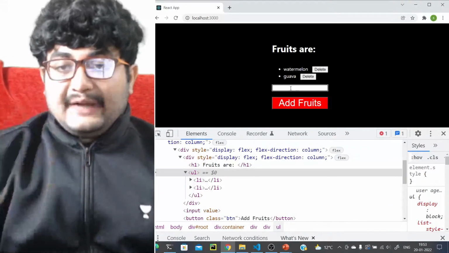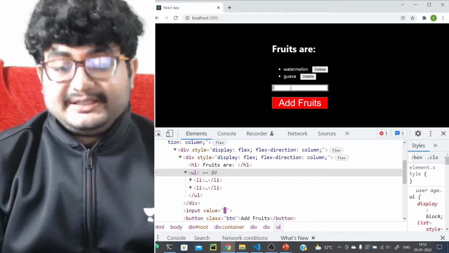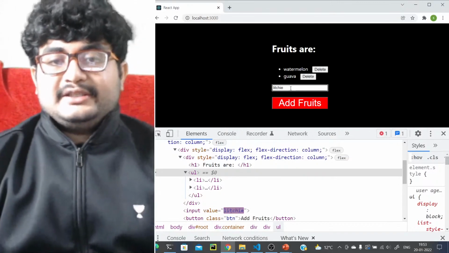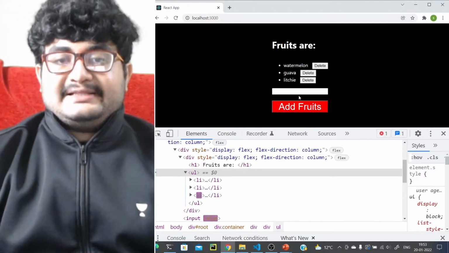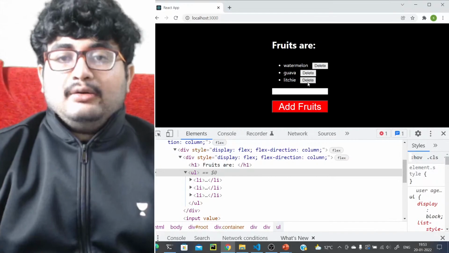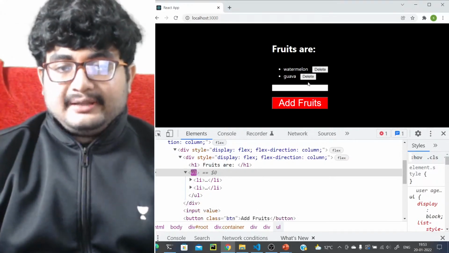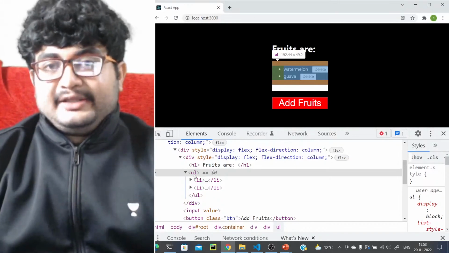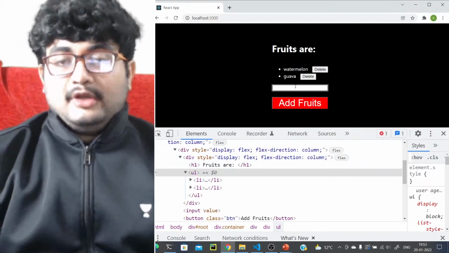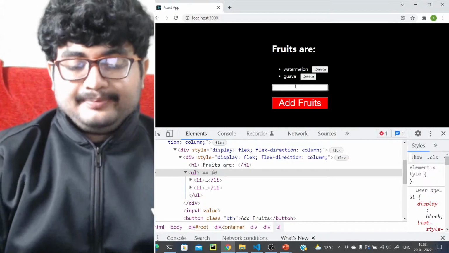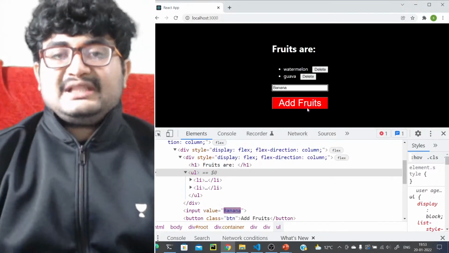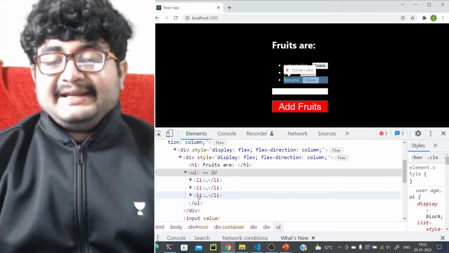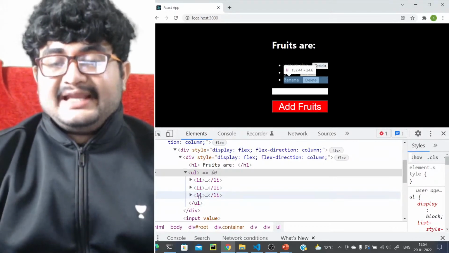So watermelon, guava, let's say we add something called lychee, right? If I add this, it's added. Now I'll delete this. What will happen? See, the entire UL is getting updated, right? Now let's add one more. Let's say banana. I'll add this. Only this is added. Only this change, this li is getting added.